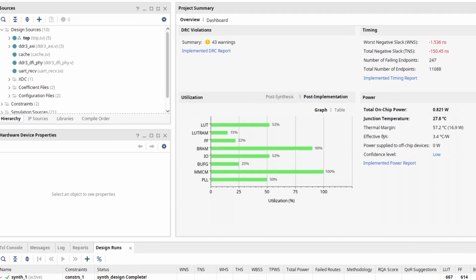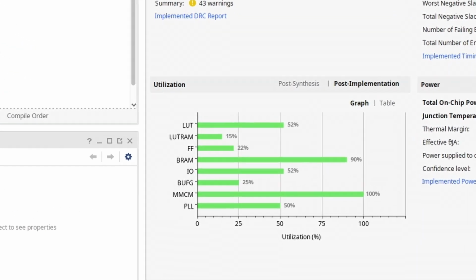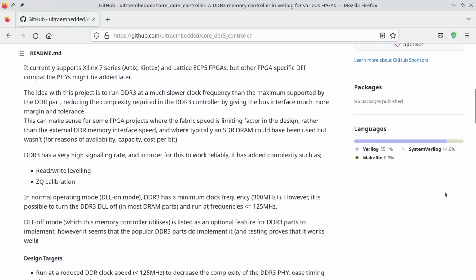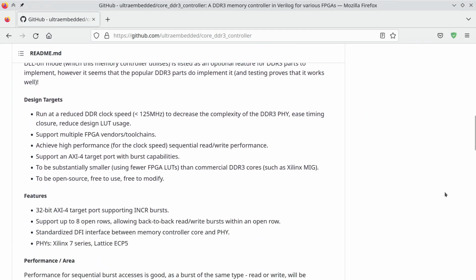This IP is huge. At around 4,700 LUTs, it alone takes almost 60% of the total LUTs available on the FPGA. The other option is to use an open source IP by Ultra Embedded called Core DDR3 Controller. It claims to do certain performance trade-offs in order to be much smaller. I don't know whether those performance trade-offs are worth it because I never got either of those cores to properly work. The whole process was very demoralizing.